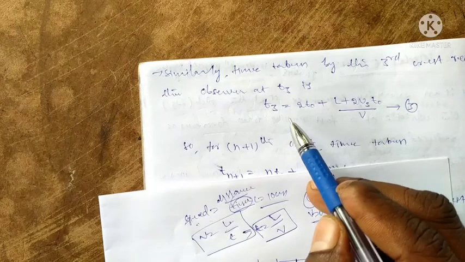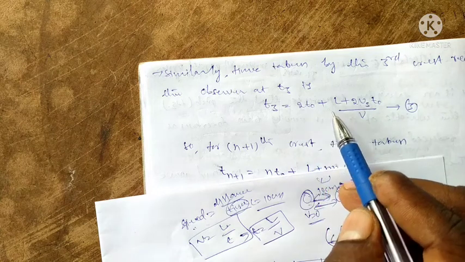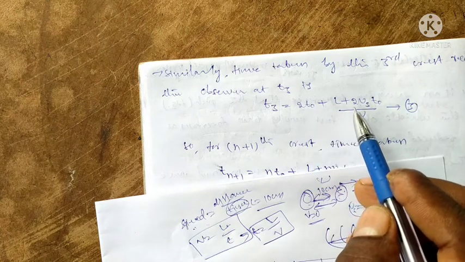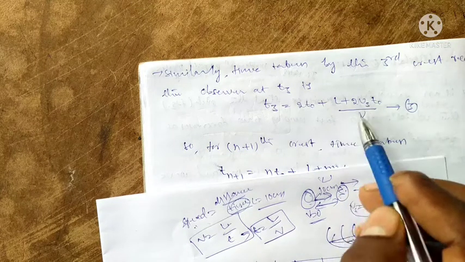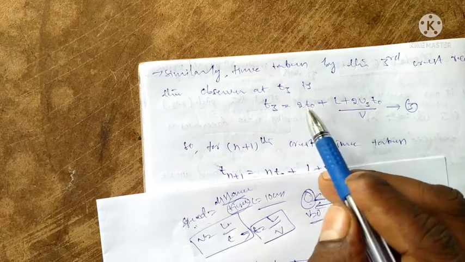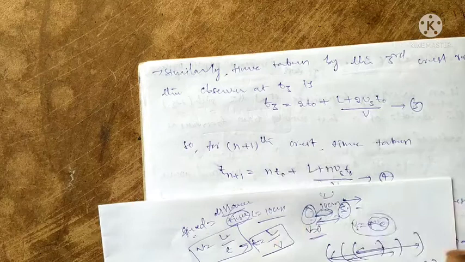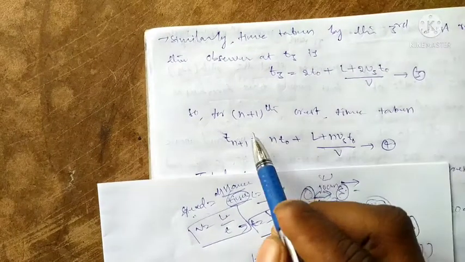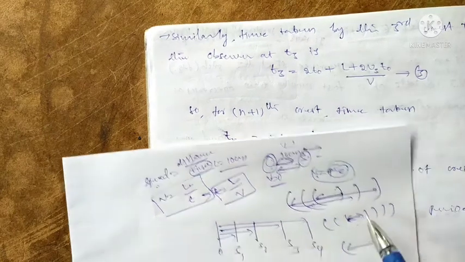We can find the time taken. The time taken is 2 t naught plus L plus 2 Vs into t naught by v. That is when the source reaches the third crest, and then the fourth crest, fifth crest. In general, suppose it reaches the nth crest, the nth position, then the n plus 1 position. That means like this here.